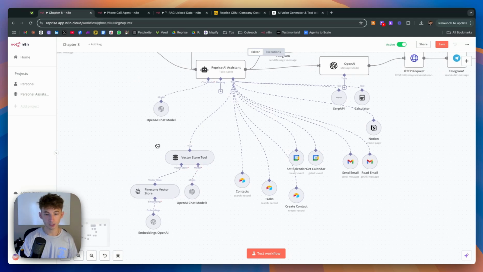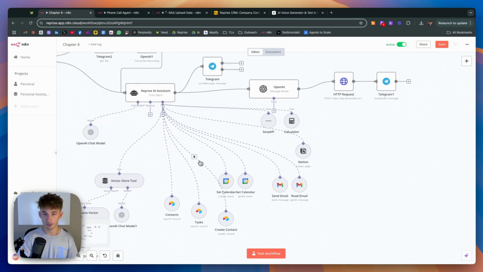So I kept this vector tool in here just in case any of you guys may want to use the vector database for whatever reason it may be. So I kept it in there, but we're not really using it within this tool.